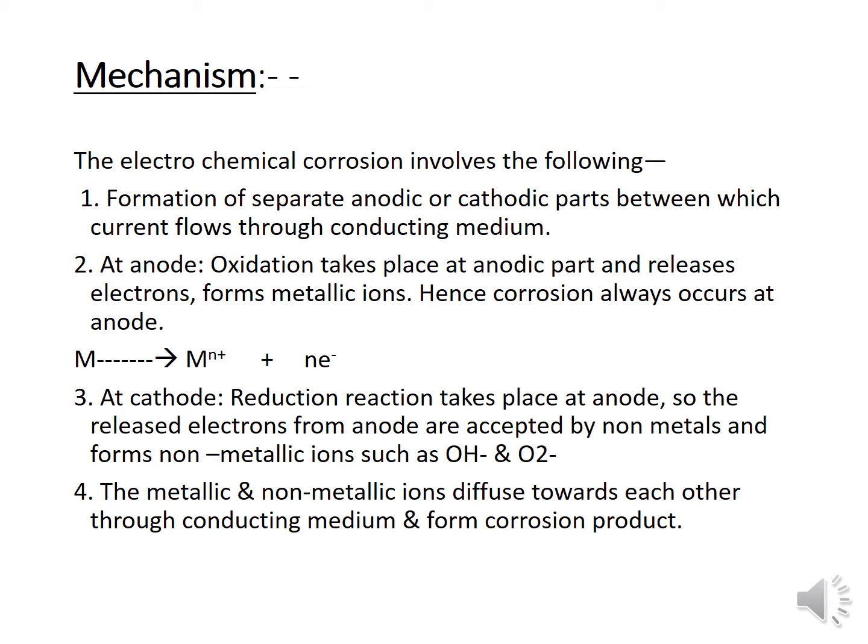For any electrochemical reaction, a cathode and an anode are required. When corrosion takes place by an electrochemical process, the metals form separate anode and cathode, and current flows through the conducting medium. At the anode, we observe that oxidation of the metal takes place.